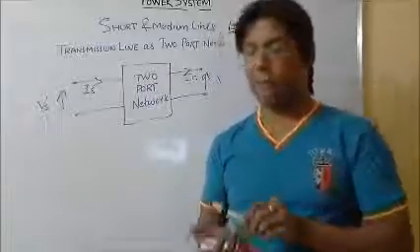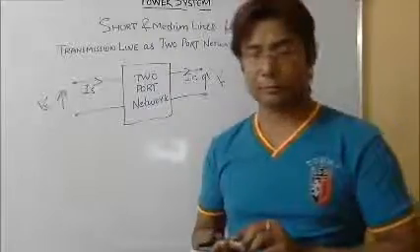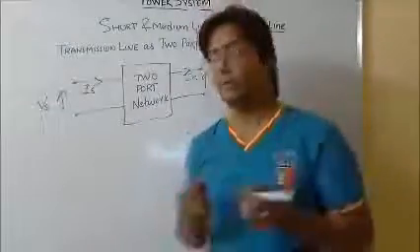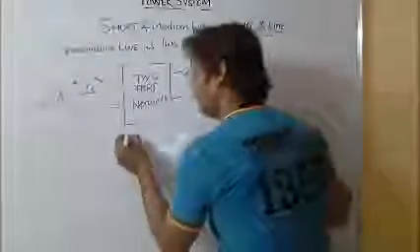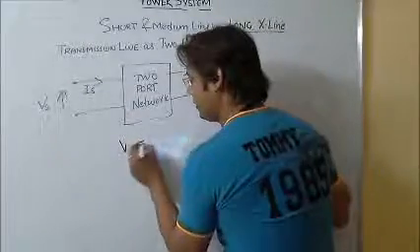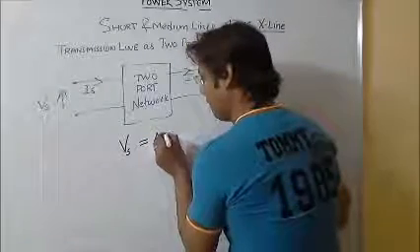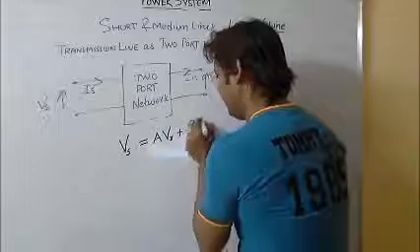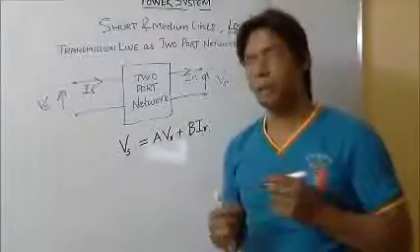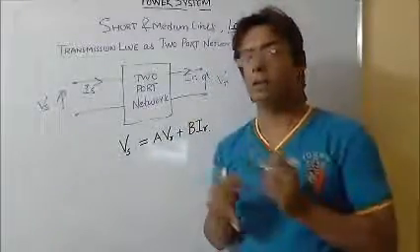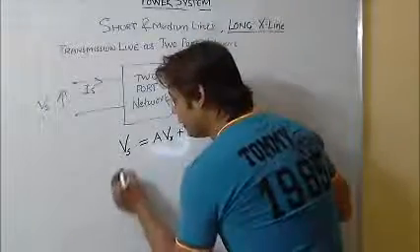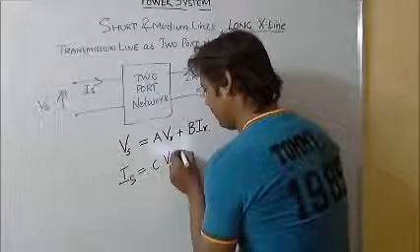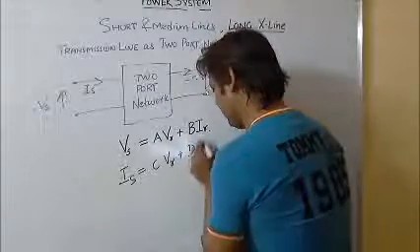If we consider a transmission line with respect to the sending end, we can write ES is equal to A into VR plus B into IR. The sending end voltage in terms of the receiving end can be written like this. I can also write the sending end current as C into VR plus D into IR.